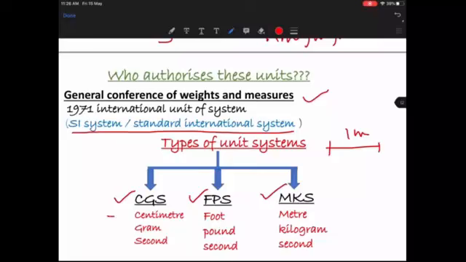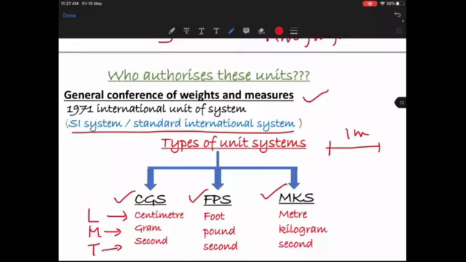CGS. Look at this. C is centimeter, which is nothing but the length is generally measured in centimeters. G is grams. And S is seconds, which is time. Right? So let me just write it like this. I can write it mass, which is in grams, and time, which is in seconds. So length, mass and time. So the length will be in centimeters, mass will be in grams, and time will be in seconds.